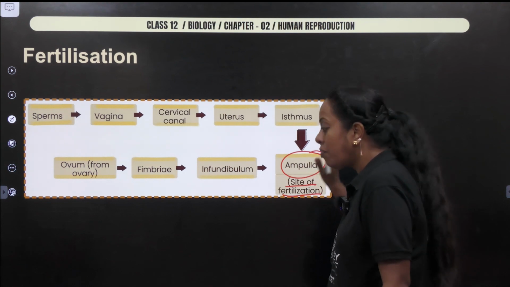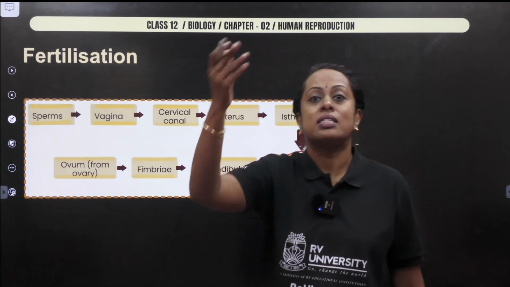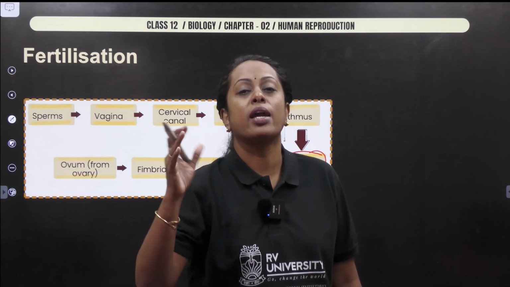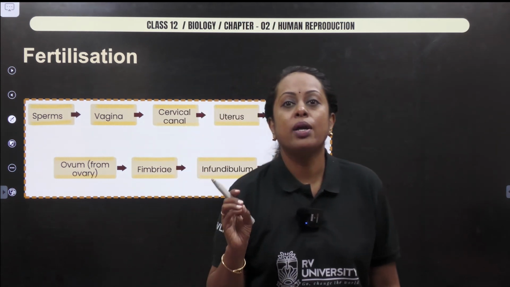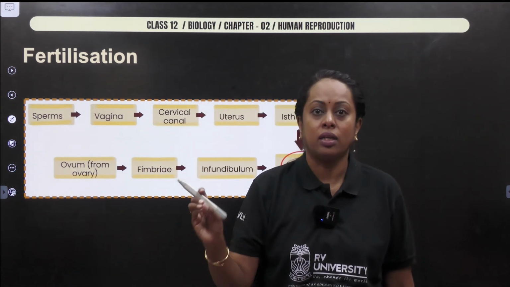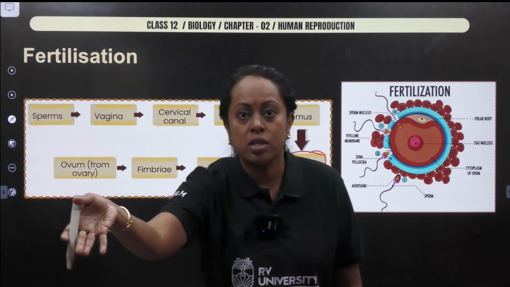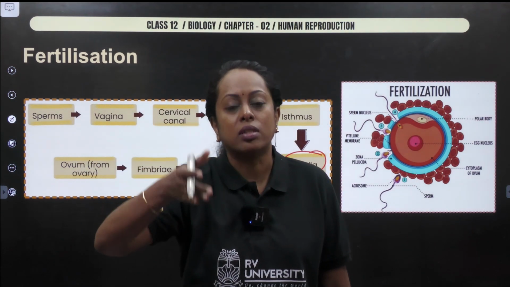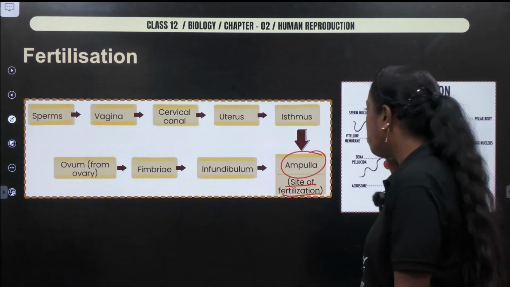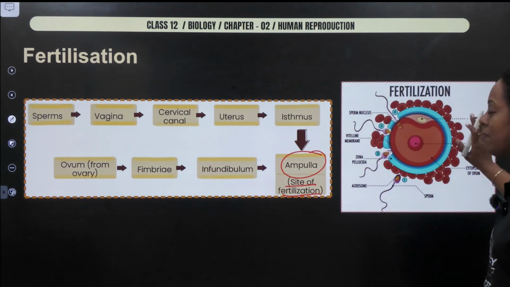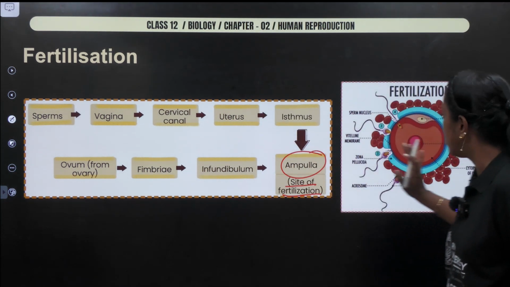Then followed by zygote formation. Once the zygote is formed, I hope you understand that it undergoes cleavage, and this cleavage starts after 30 hours of fertilization. I have randomly given this image to understand certain steps.